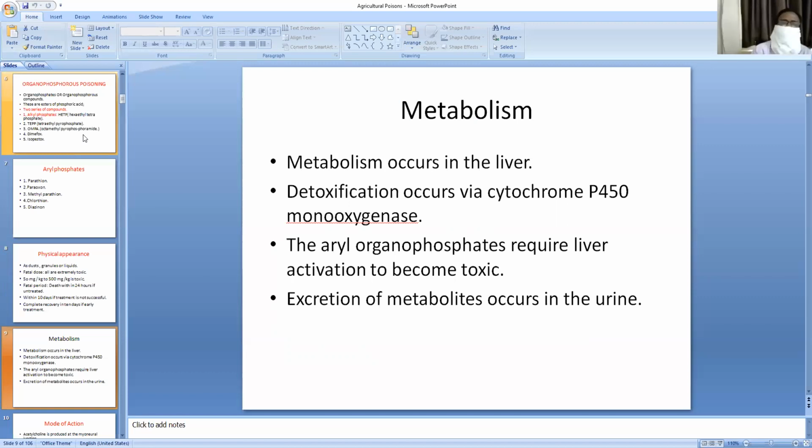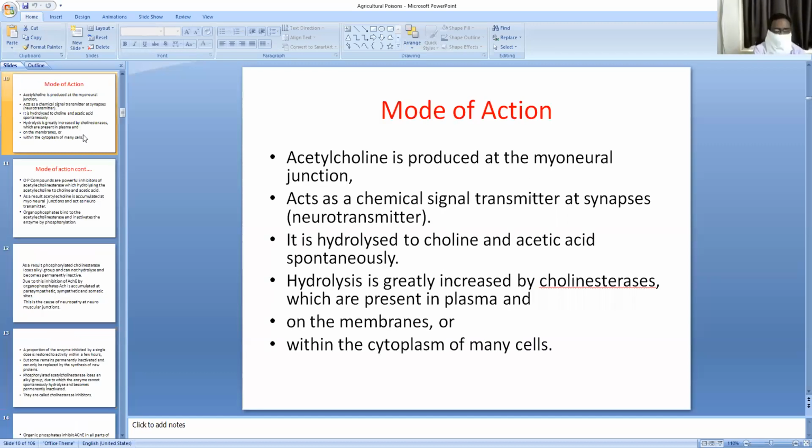Metabolism occurs in the liver, and detoxification occurs via cytochrome P450 monooxygenase. The aryl organophosphorus compounds require liver activation to become toxic. Excretion of these metabolites occurs in the urine. What is the mode of action of organophosphorus compounds?